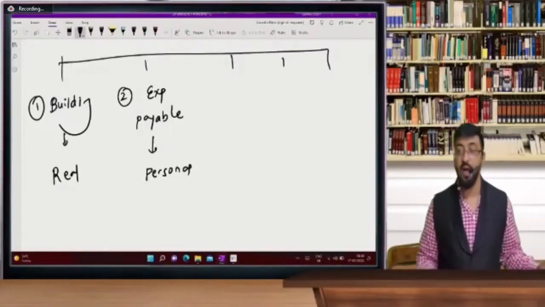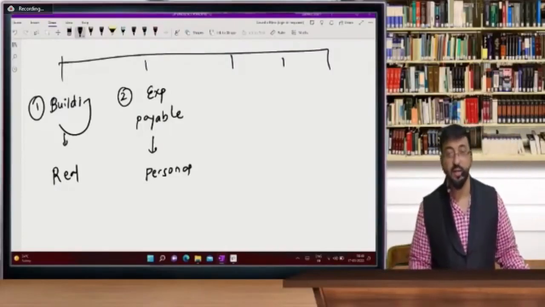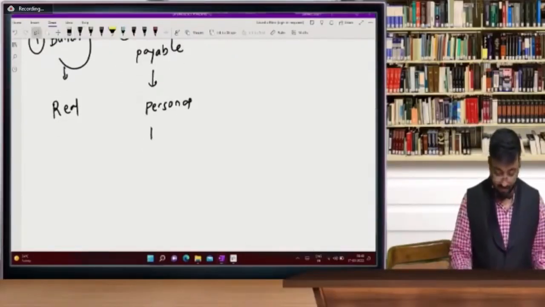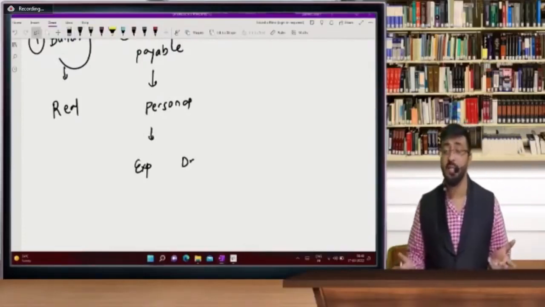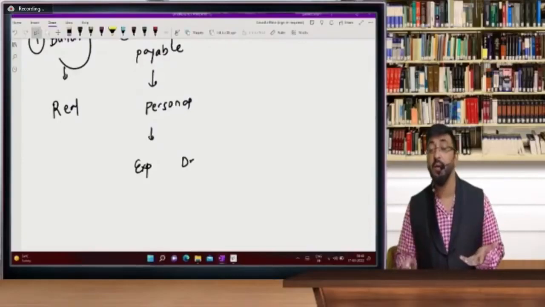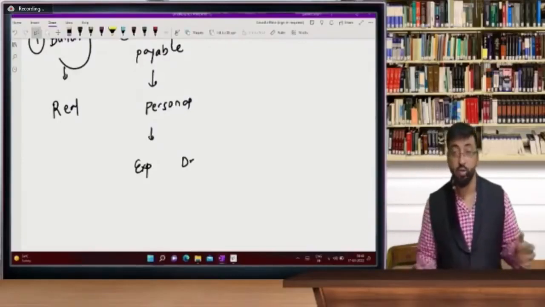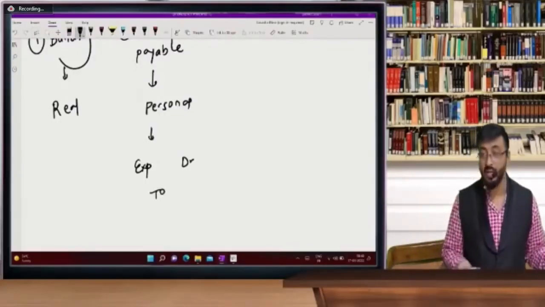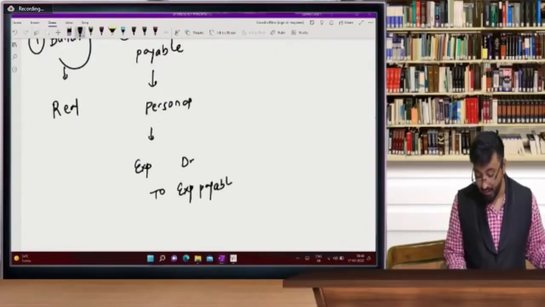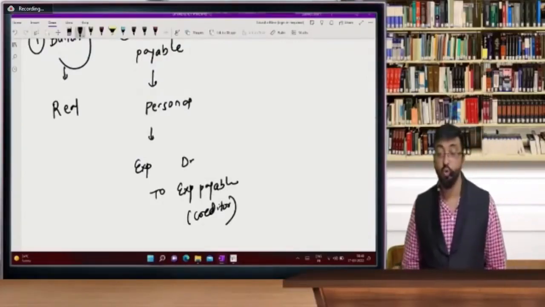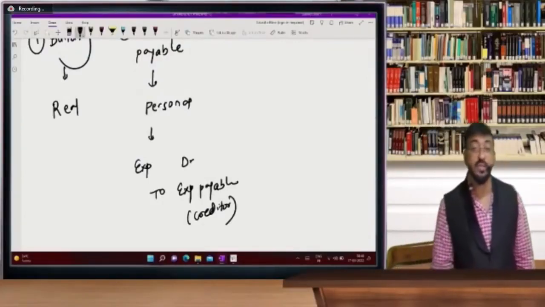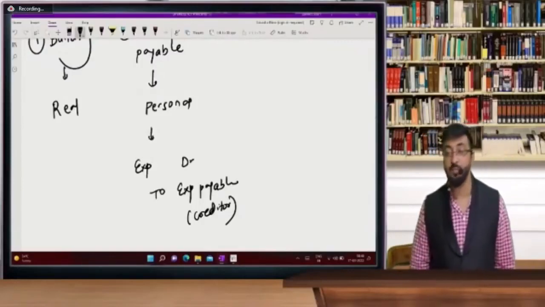But yes, we will announce the winner shortly. So expense payable is a personal account. And the entry: see, what is expense payable? Expense payable means I want to pay my money and I have not yet paid. So expense account debit, so debit all expenses, and I have to pay the expenses. So he is my creditor. So expense payable is a creditor, to whom I have to pay this amount. So the entry will be expense account debit to expense payable.